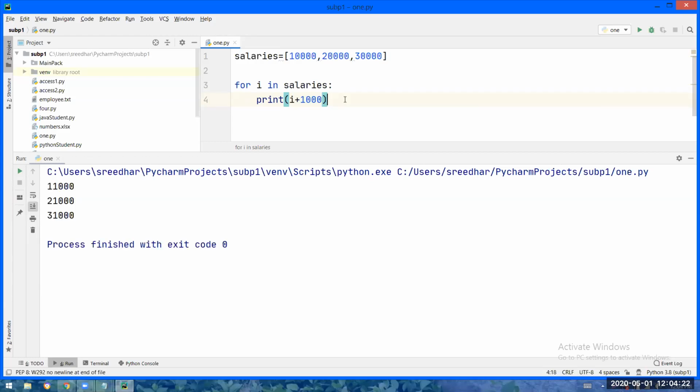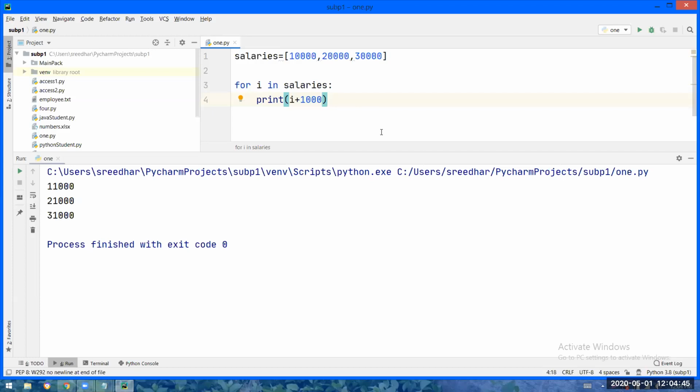So what will happen? 10,000 will be into I. 10,000 plus 1,000 is 11,000. 20,000 will be into I. 20,000 plus 1,000 is 21,000. 30,000 will be into I. 30,000 plus 1,000, 31,000. So simply speaking, for loop is used to iterate over a sequence and to perform a